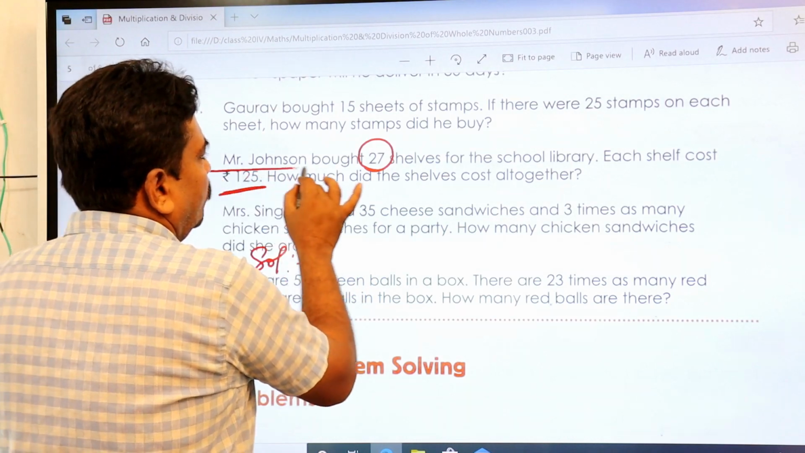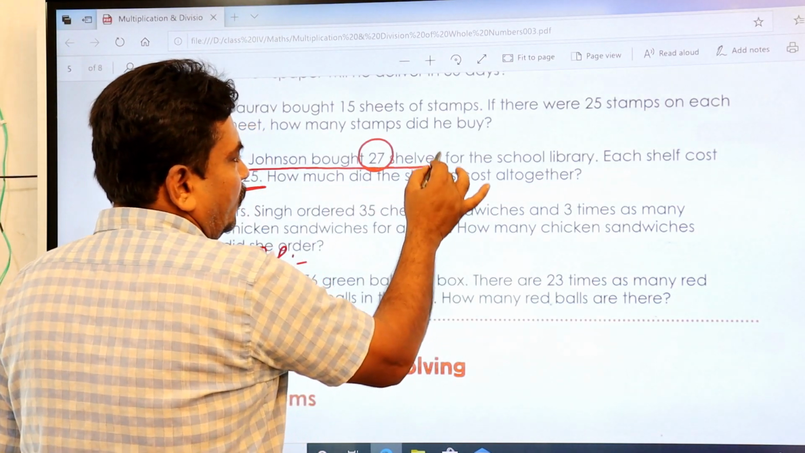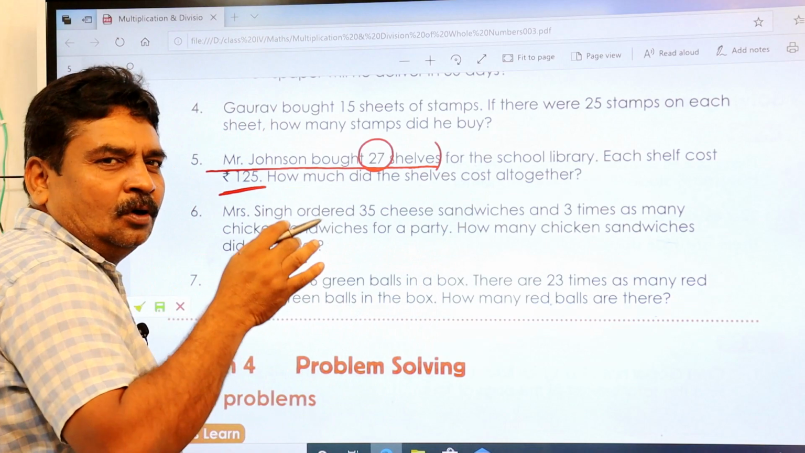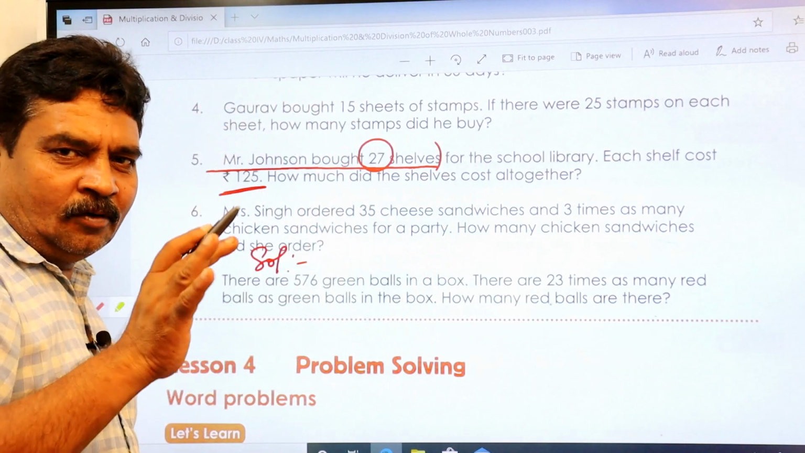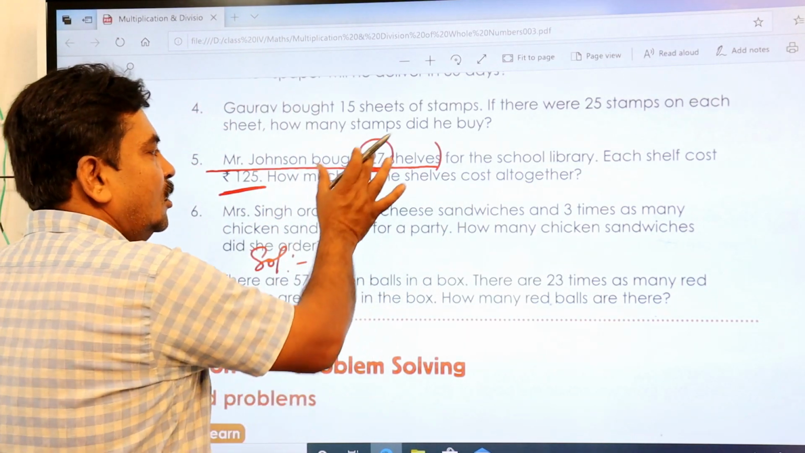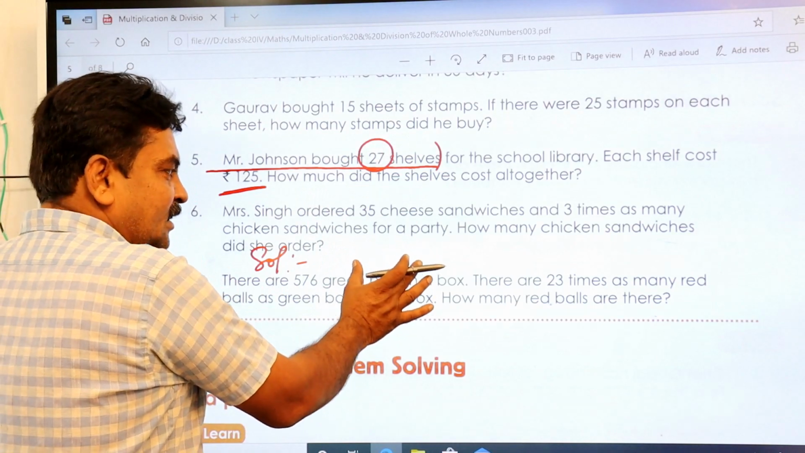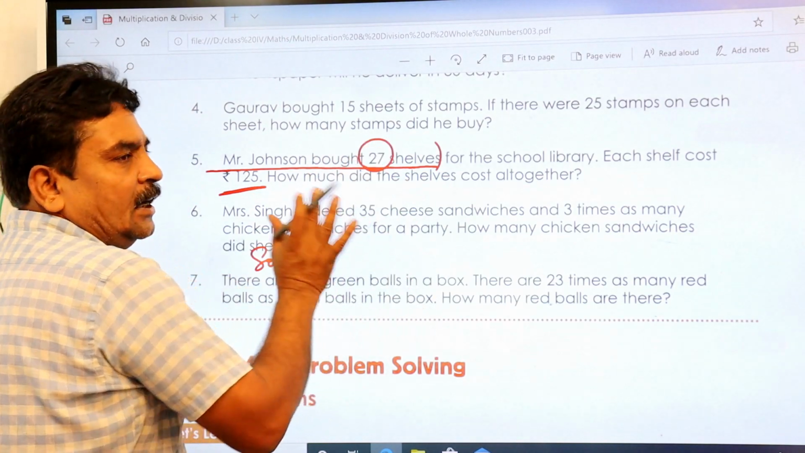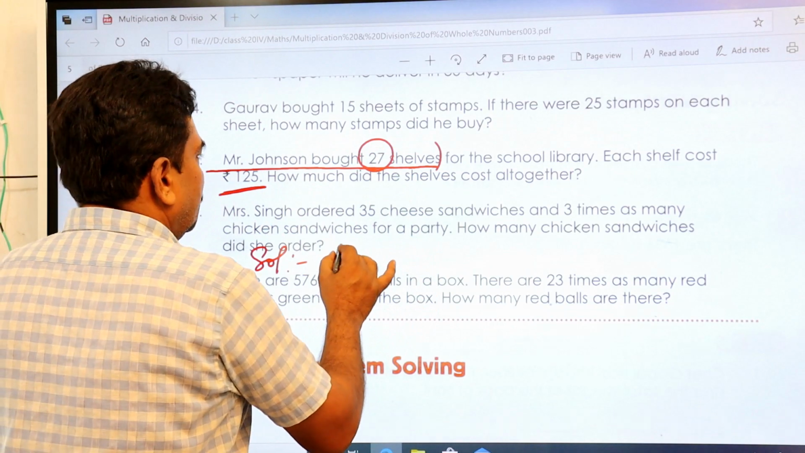Mr. Johnson bought 25 shelves. Write down up to here only. That's all. In school, library, or whatever it is. Just write down, because you are writing the statement relating to the question. So write down only that much is enough. So Mr. Johnson bought